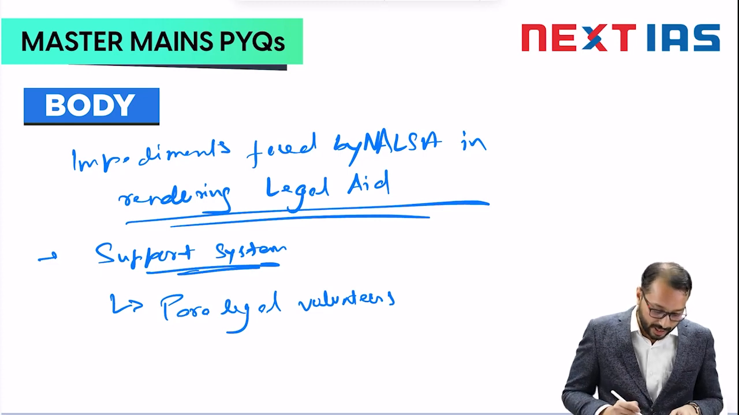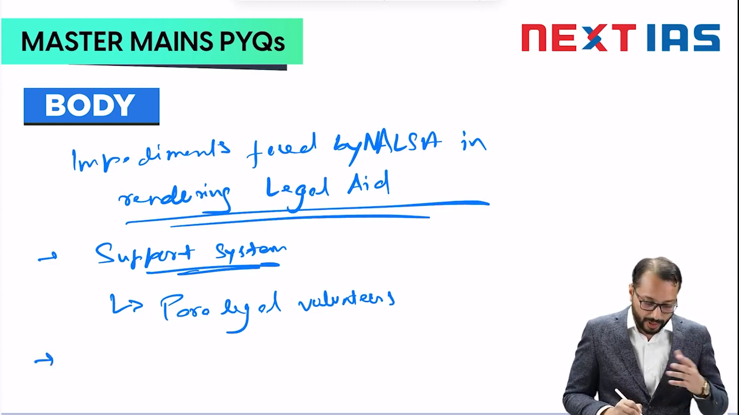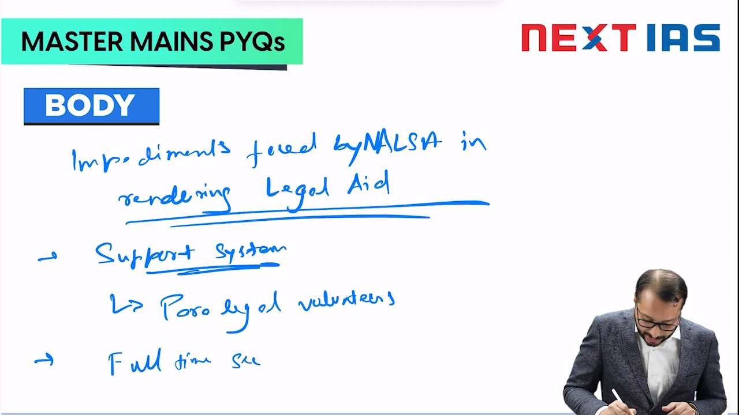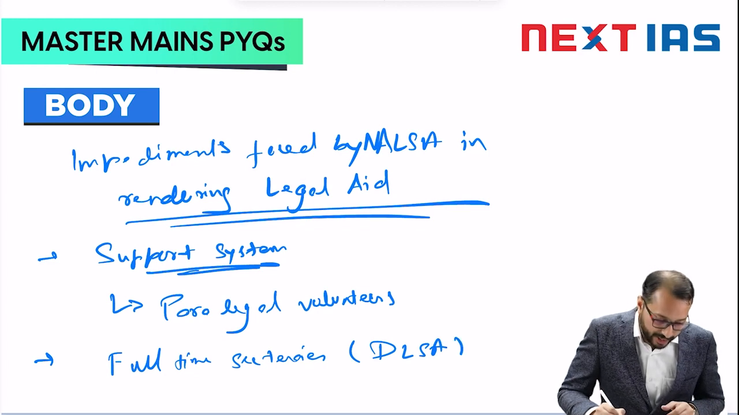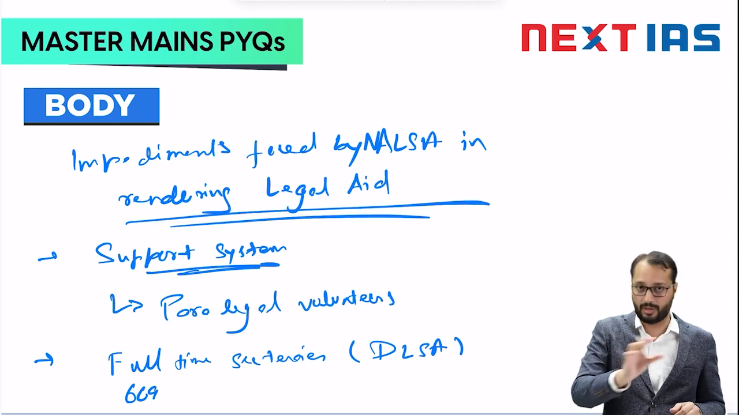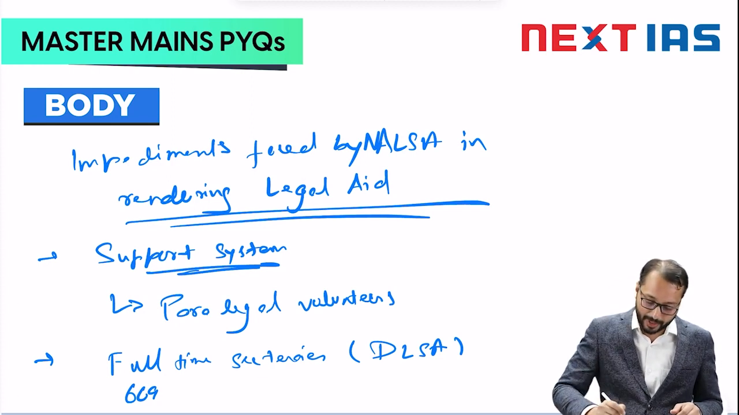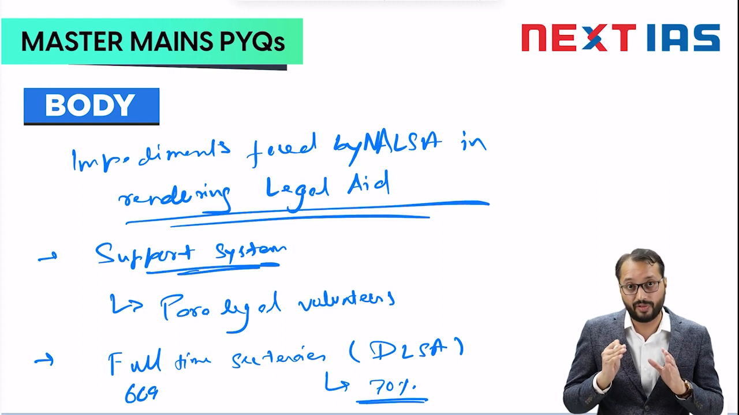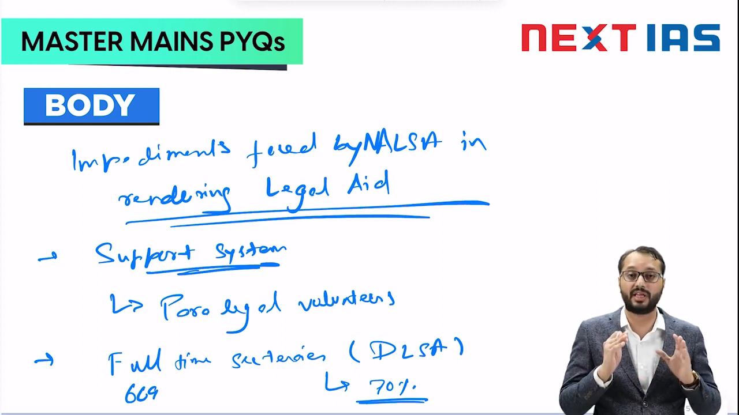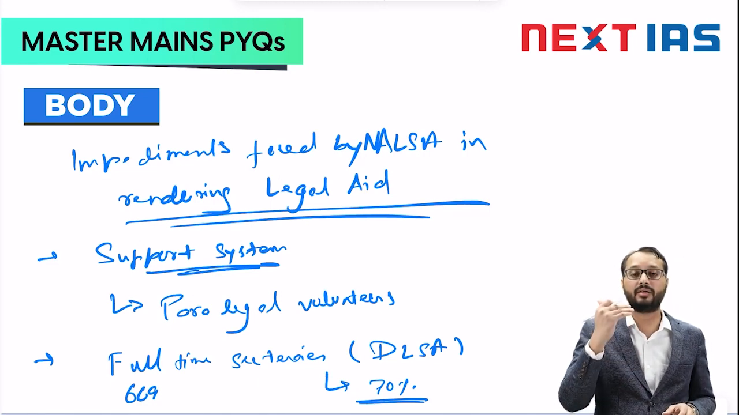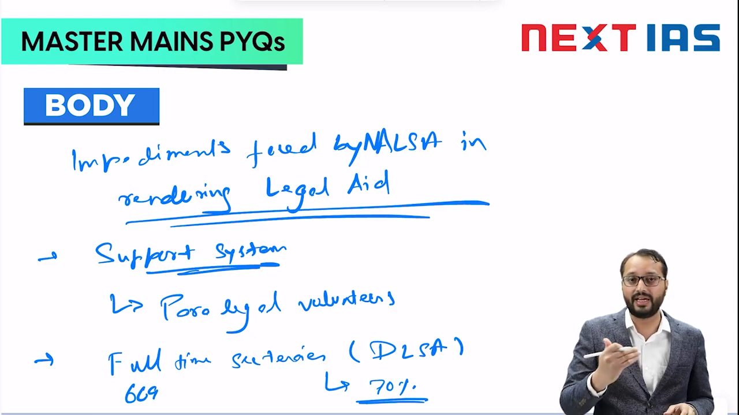The second problem is the issue of appointments. Now, if you look at the posts of full-time secretaries in various district legal service authorities across India, there are 669 district legal service authorities, and out of the total posts, only 70% so far has been occupied. So there is an issue of appointment at key positions, and because of this the scheme also suffers, right? So these are the various problems that are choking the legal aid mechanism in India.